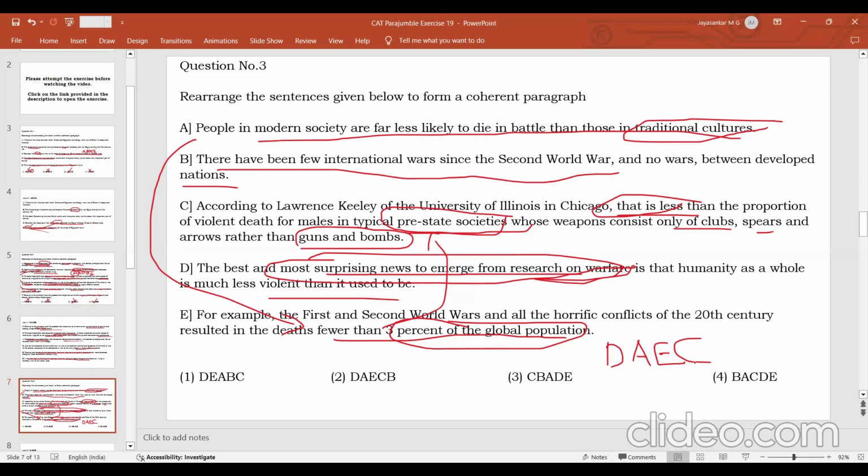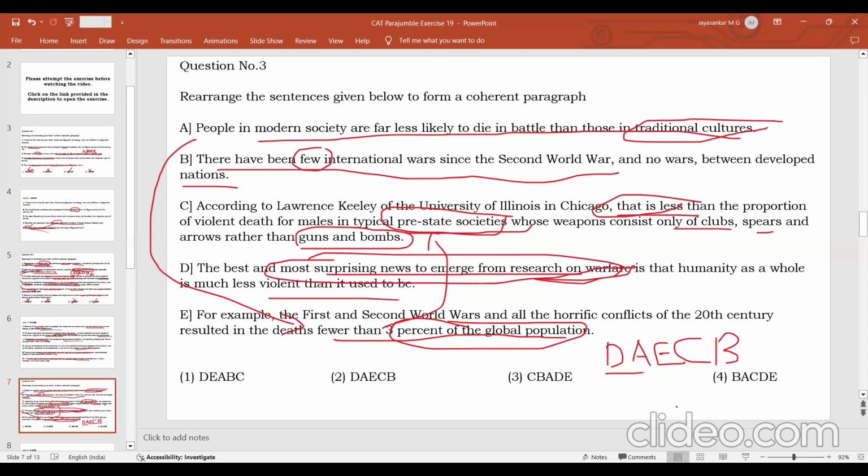Then you further reinforce that point by saying that even after the Second World War, there have been no international wars and no wars between developed nations. That is one more reason for talking about D and A. So D says that people in modern societies are less violent. This is the surprising news that emerges from research, and why they are less violent. And because they are less violent, they are less likely to die in battle.